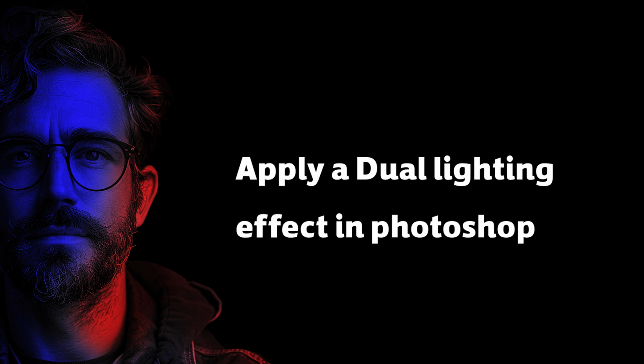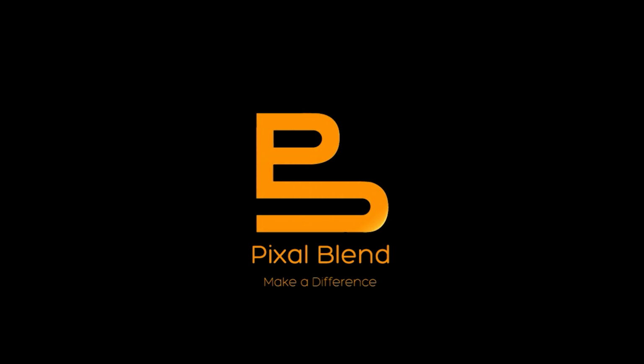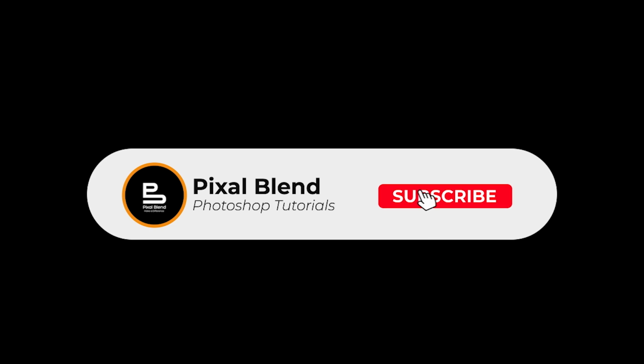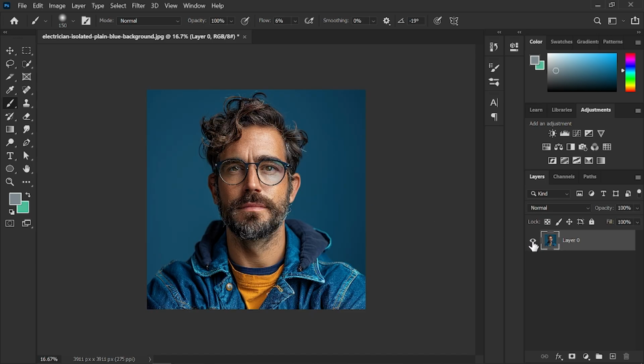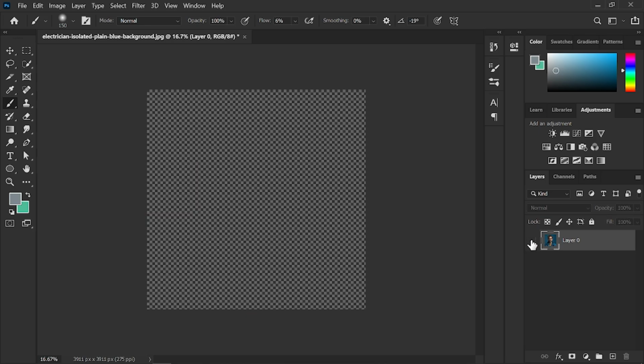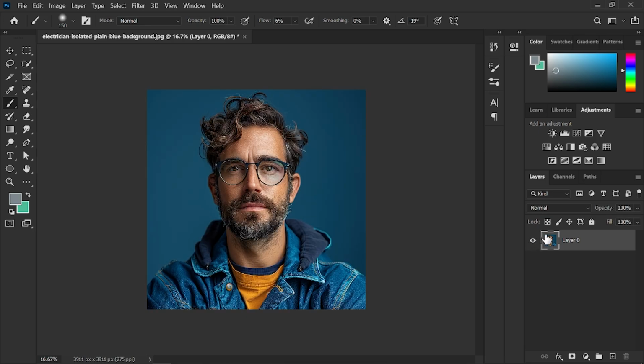Now, let's get started. First, we open the image we want to apply the effect to in Photoshop. I chose this image to demonstrate the tutorial. Second, we duplicate the image layer by pressing Ctrl+J for Windows or CMD+J for Mac. Now, we select the selection tool from the toolbar and select the person in the image by choosing Select Subject.